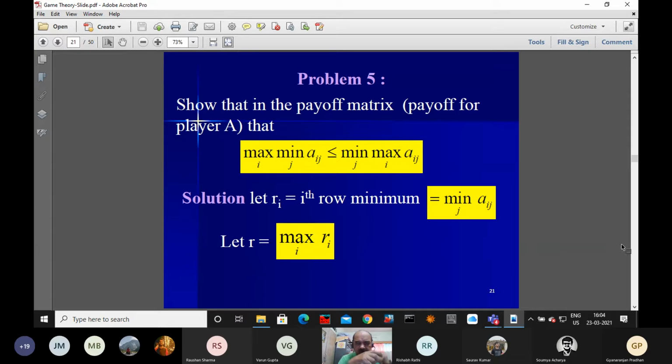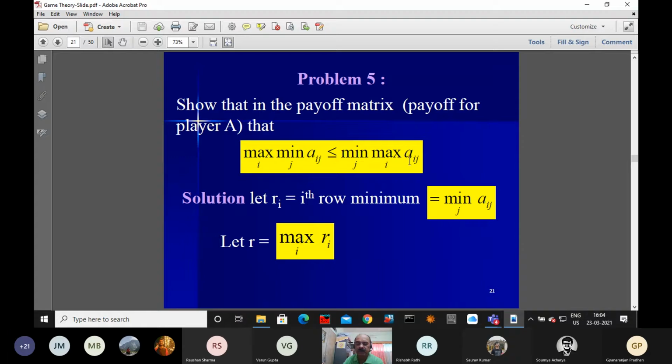So we want to show that, first minimize with respect to j, then maximize with respect to i. Whatever the value, this is always less than or equal to first maximizing with respect to i, then minimizing with respect to j, of Aij.